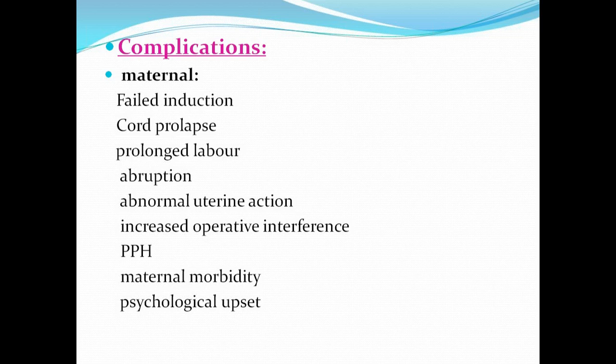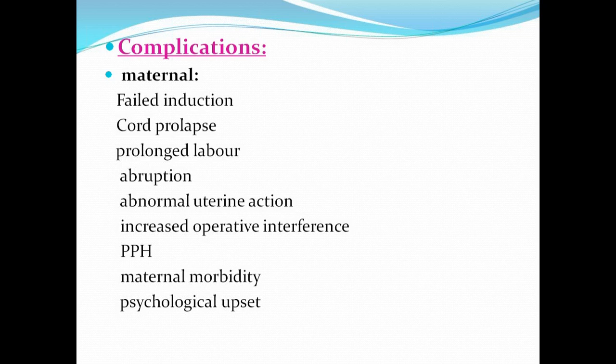In spite of selecting an ideal method for induction of labor, we have many methods, sometimes the woman may not set into labor at all. Okay, and as such, there is no clear-cut reason or explanation that can be given in these cases.